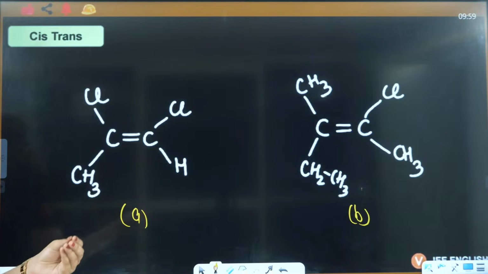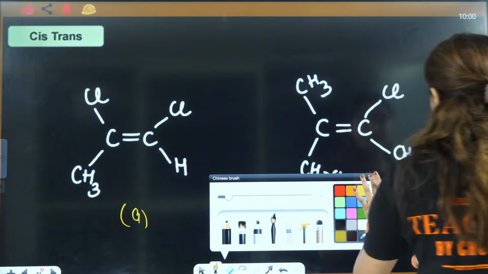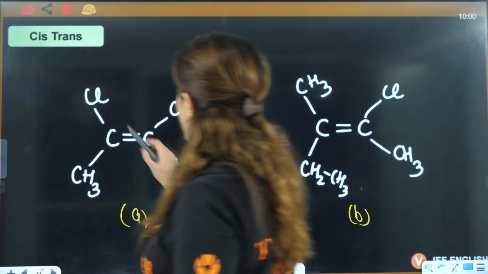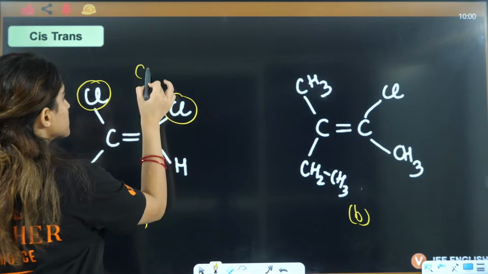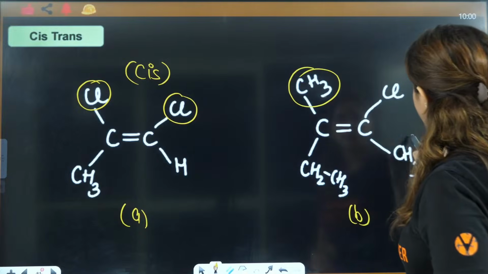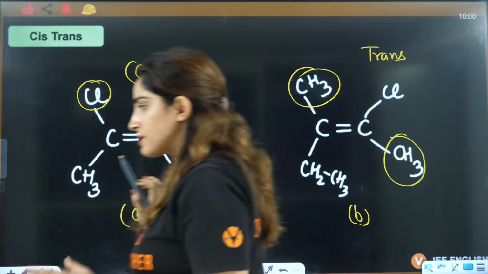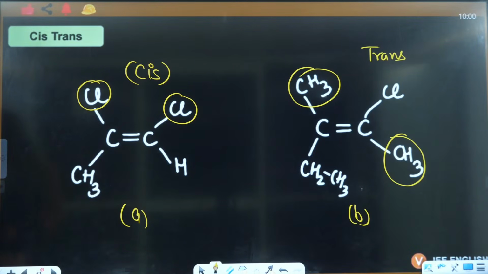What about this one? Which will be cis, and which will be trans? Everybody, let me know in the chat box which will be cis, which will be trans. Chlorine, chlorine on the same side, this is going to be cis. CH3, CH3 on the opposite side, this is going to be trans. So that's how you can define cis and trans here.